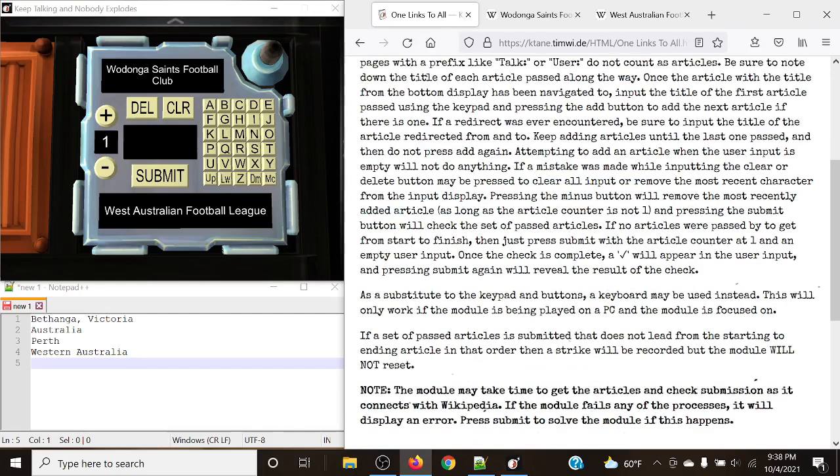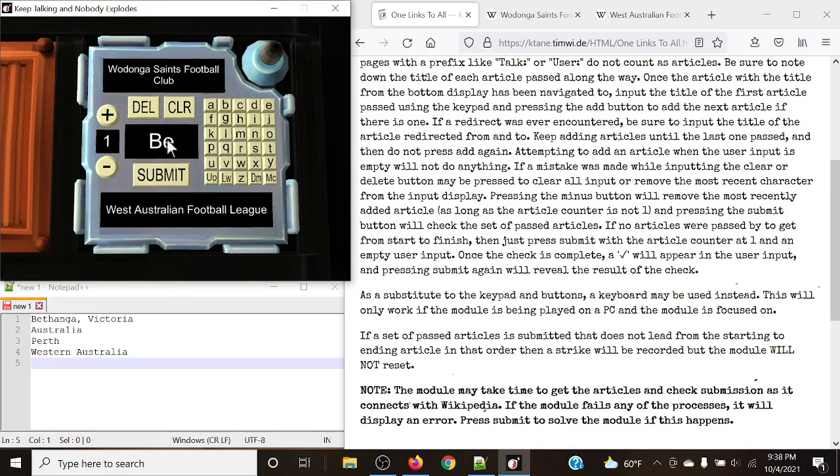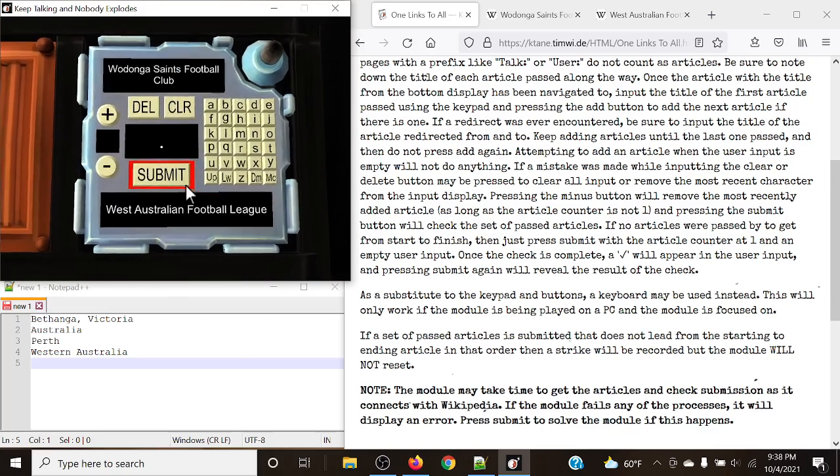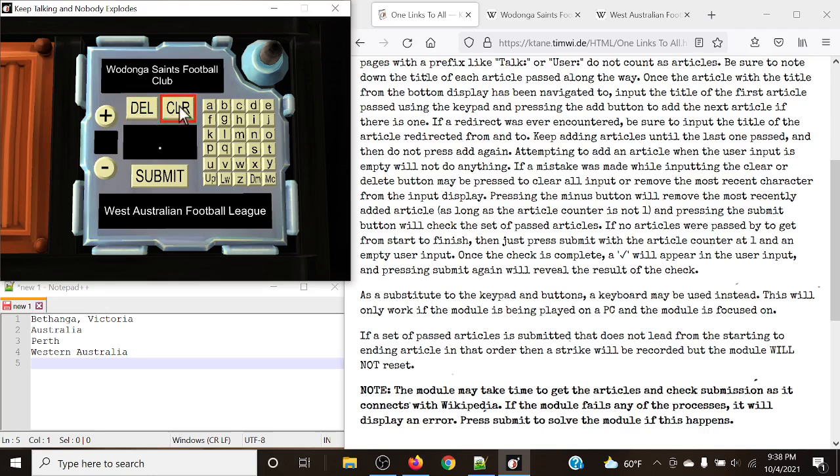The nice thing about this module is you don't actually have to use this keyboard here. It's simply connected to your actual keyboard, so you can just type what you need here. Bethanga, Victoria. That's not what I wanted to do. Let's not do that. So let's say I happen to accidentally mess up.